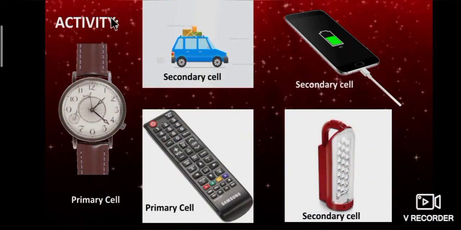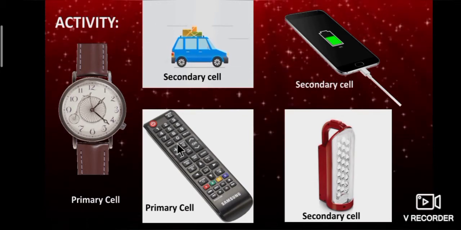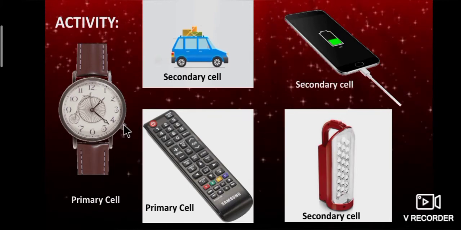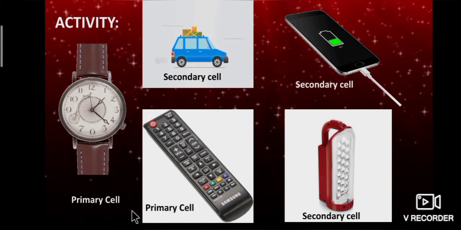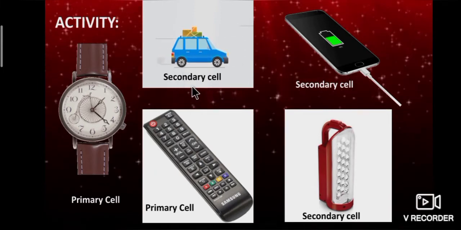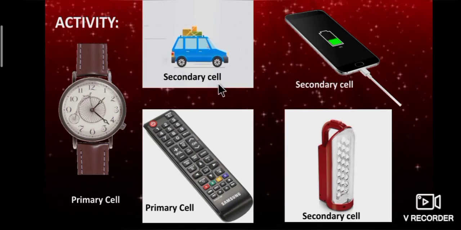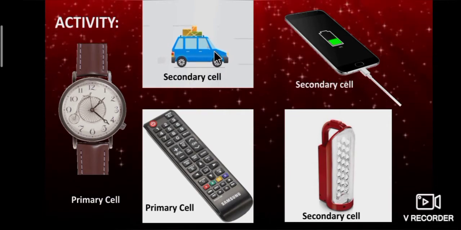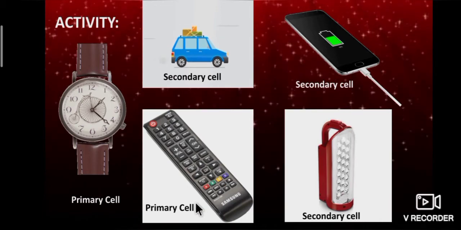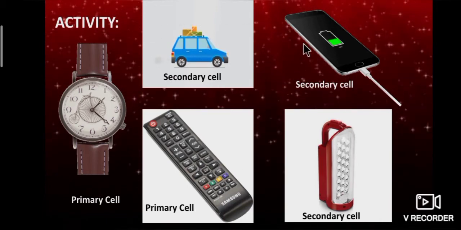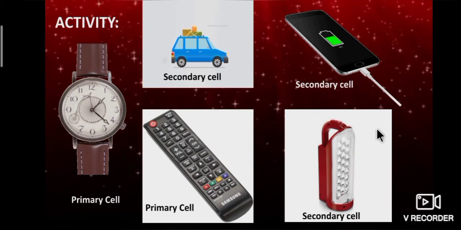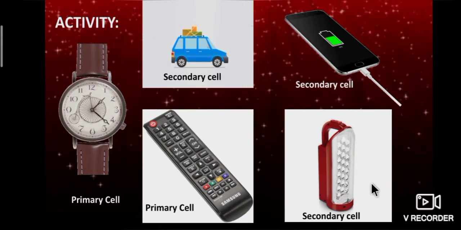Let's see the activity. Tell me which one is primary cell, which one is secondary cell. We are using battery in watch, primary cell, used only once. In car, secondary cell. Yes, we are charging the battery used again and again. TV remote, primary cell. Charging the mobile again and again, so it is secondary cell. Night lamp, secondary cell.